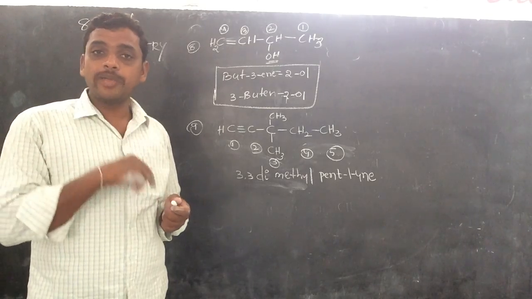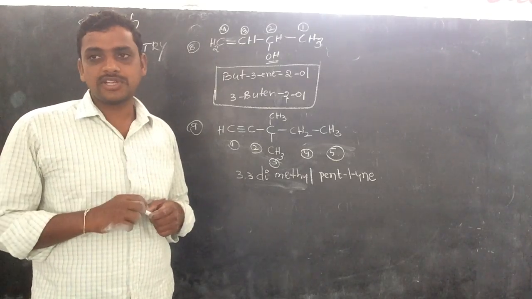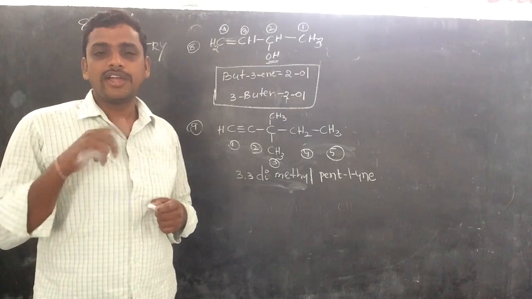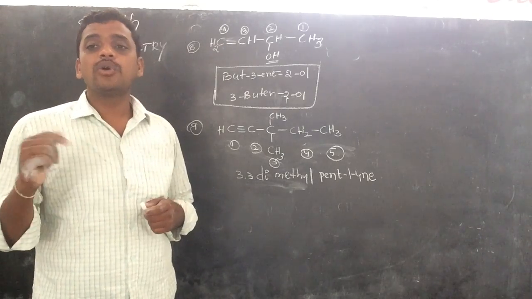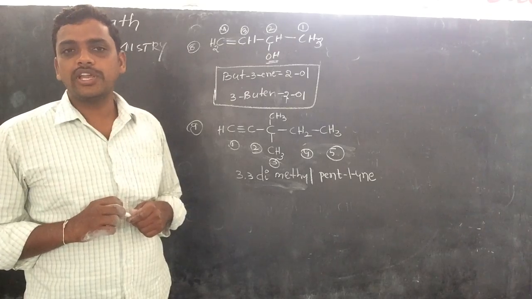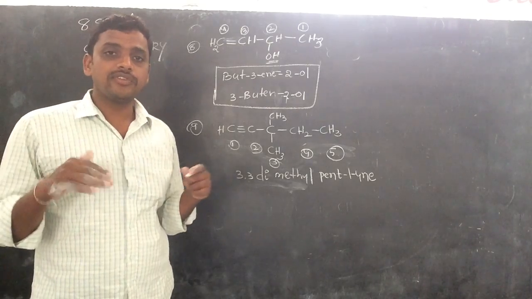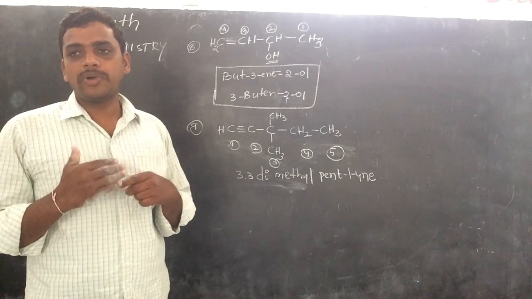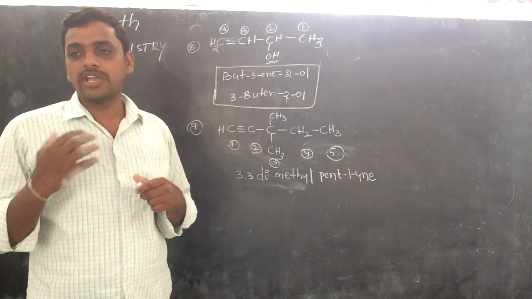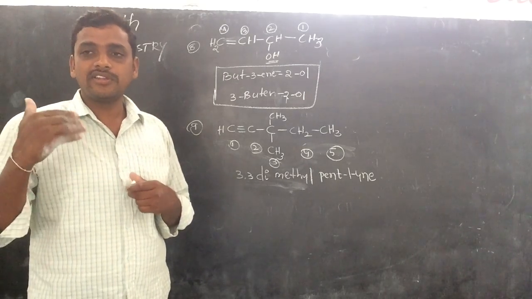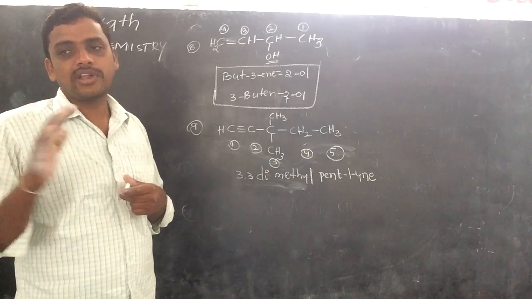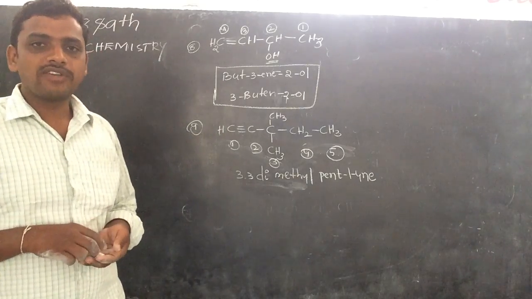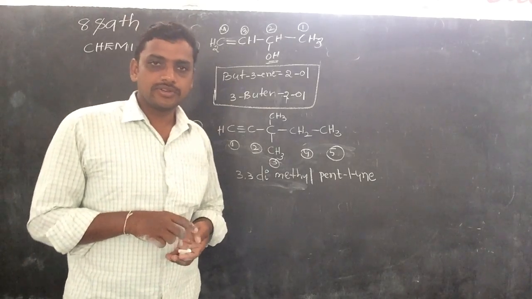In them two types of examples are there: in the first, the name is given and we have to write the formula, and in the second, the formula is given and we have to write the name. So try to learn. When you are learning all the IUPAC names in the 10th class textbook and guide, if you have any doubts, you can ask me. I can solve your problems. Thank you. Tomorrow onwards, the next class will continue. Thank you.